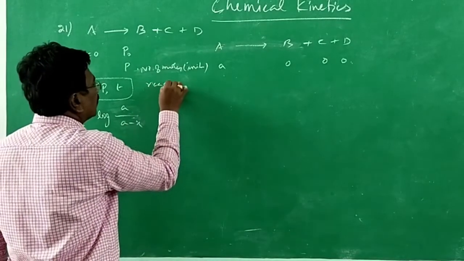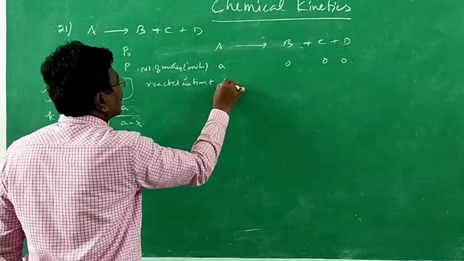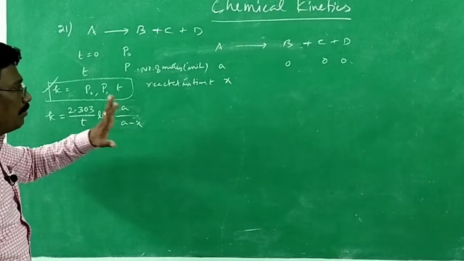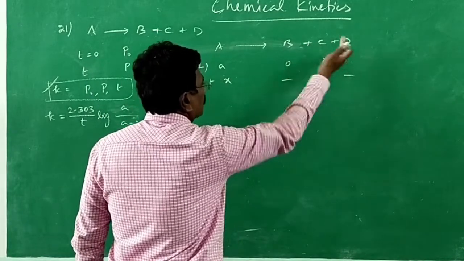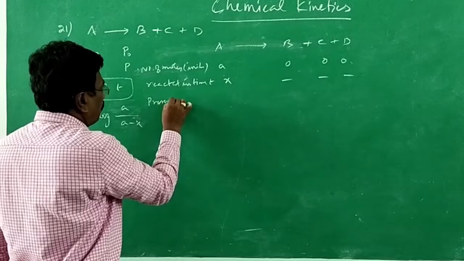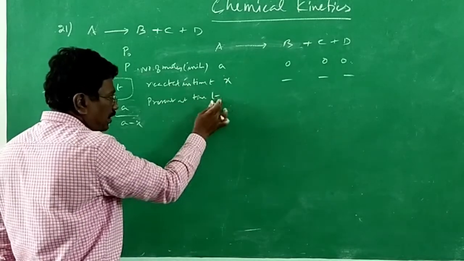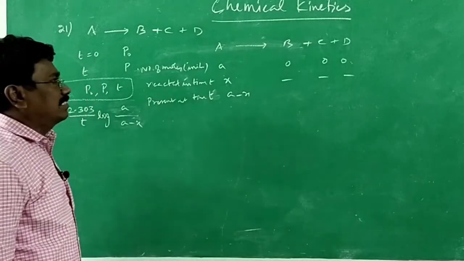Reacted in time t: x. Therefore, initial A, reacted in time t x. Present at time t, A minus x.